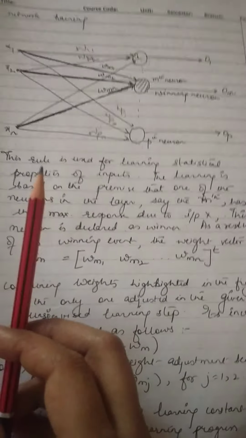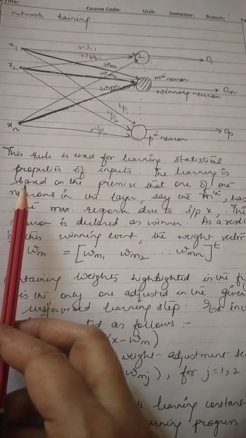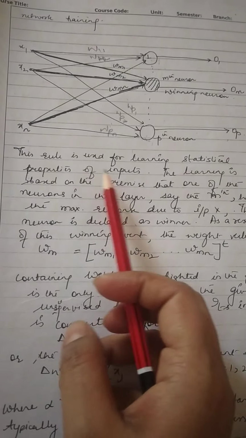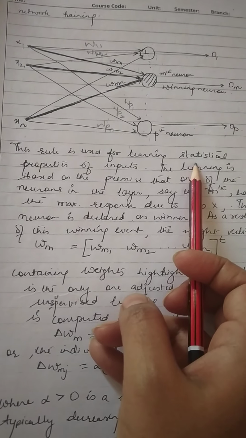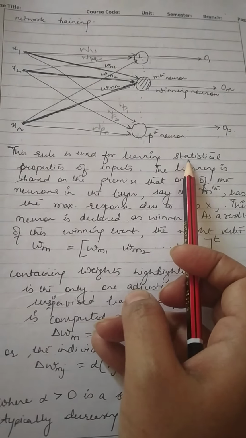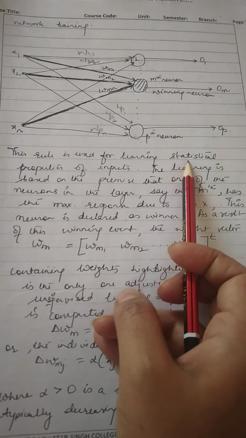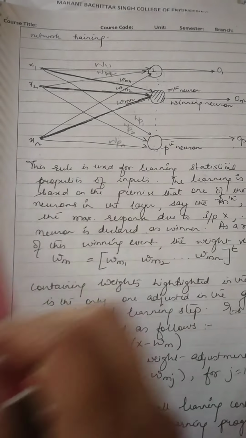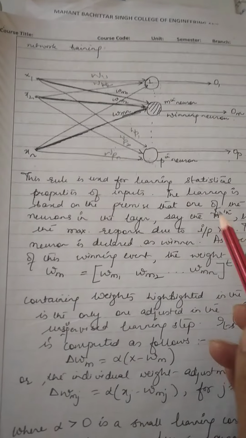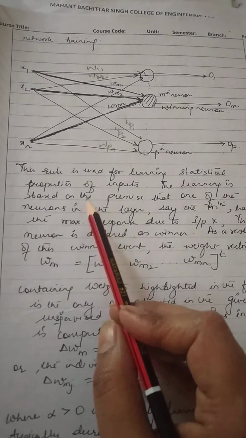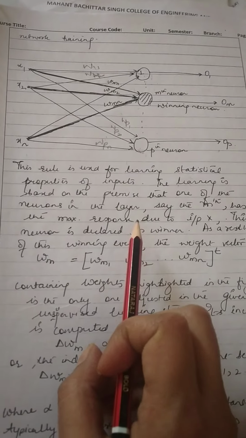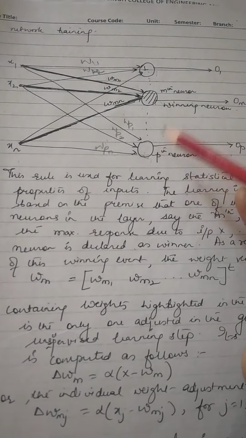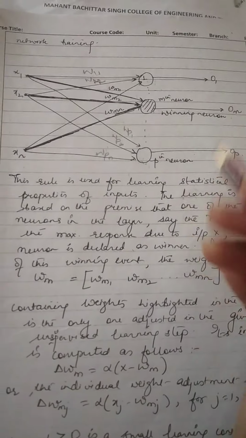Now, how is this rule applicable here? Basically, this rule is used for learning statistical properties of the input. Statistical properties can be any property like mean, variance, standard deviation, average, mean square. So whenever we have to find these out, we use the winner take all learning rule. The learning is based on one and only fact that from all the neurons, we take only a single neuron as the winner neuron.